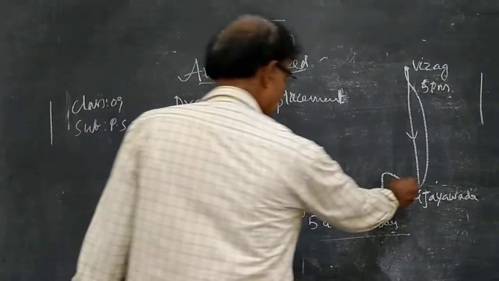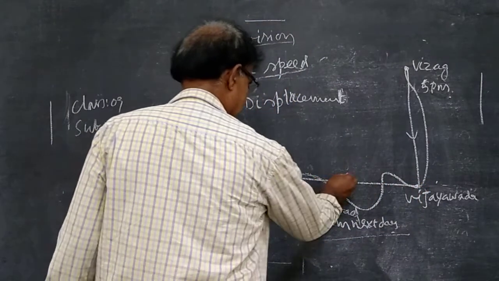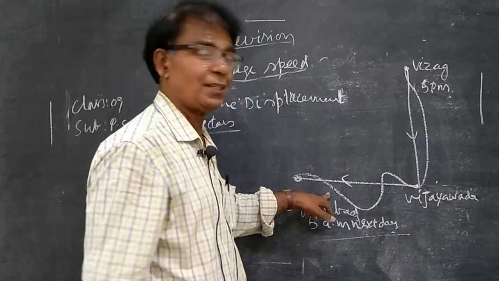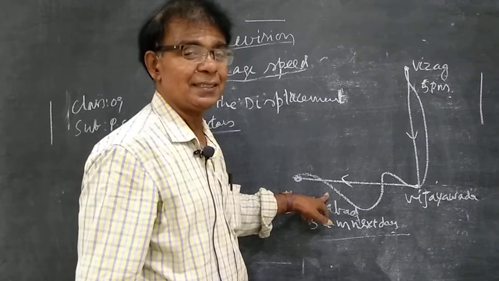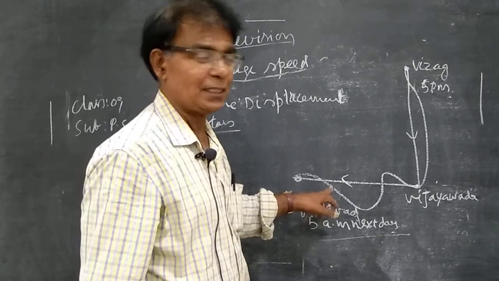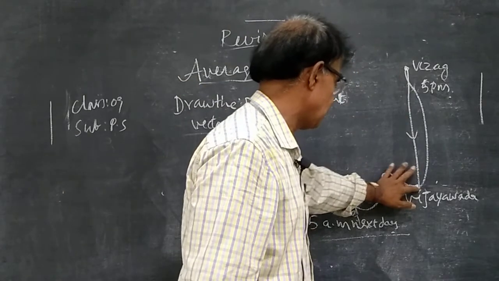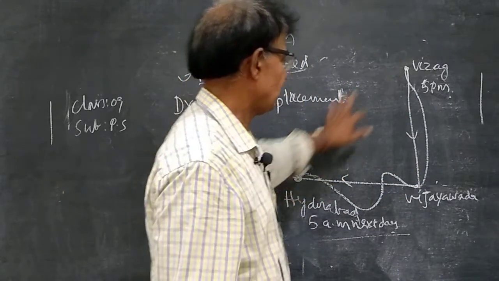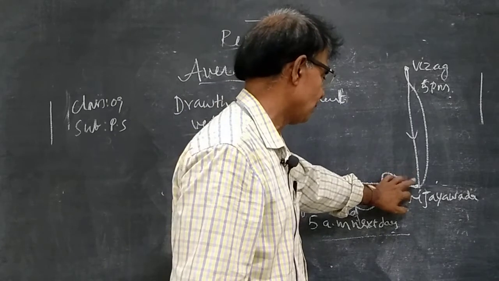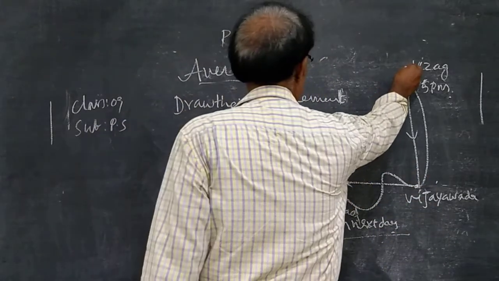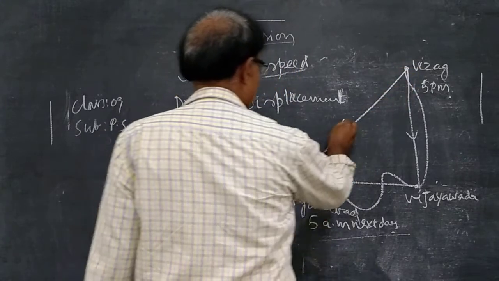From Vijayawada to Hyderabad, you draw another line. Here also the curve gives the distance and the straight line gives the displacement. Displacement needs an initial point and a final point. So from Vizag to Vijayawada, this is one. From Vijayawada to Hyderabad, this is another. Like this you have to draw.